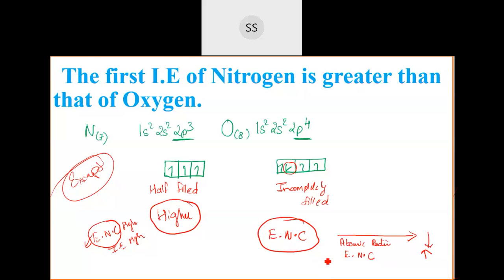But down the group, you will find atomic radius increases and effective nuclear charge decreases. That is the normal trend. But here, these are exceptions. Yes, very good. So ionization enthalpy will be higher wherever you get high effective nuclear charge, and where you get low effective nuclear charge, ionization enthalpy is lower.